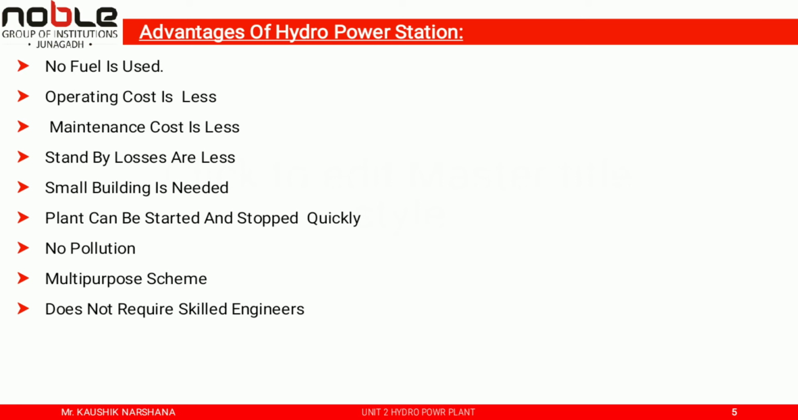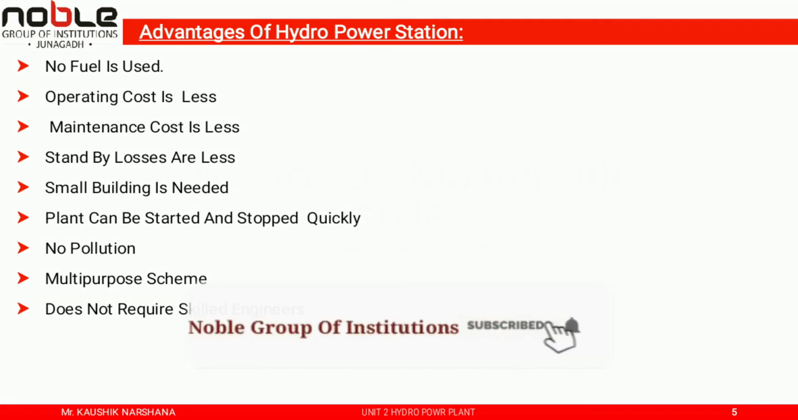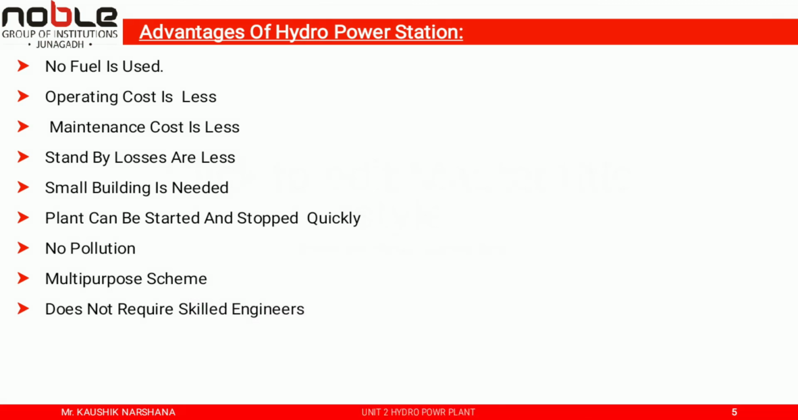There is no separate waiting time, as in thermal power stations where you need to wait for the temperature. There is no pollution of air, as no dust, smoke, fumes, etc. are produced. Normally, the hydro scheme is a multi-purpose scheme. The plant is simple and does not require highly skilled engineers, so the operating cost is reduced. The life of the plant is relatively long.